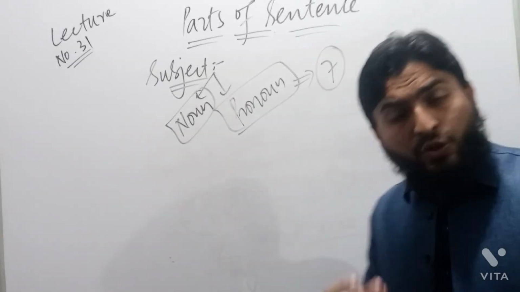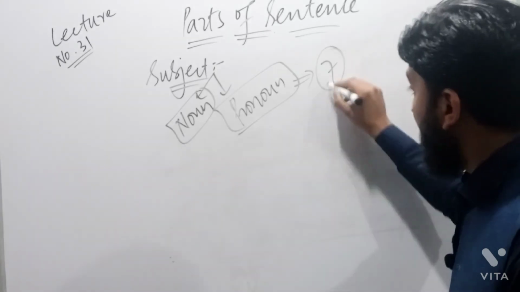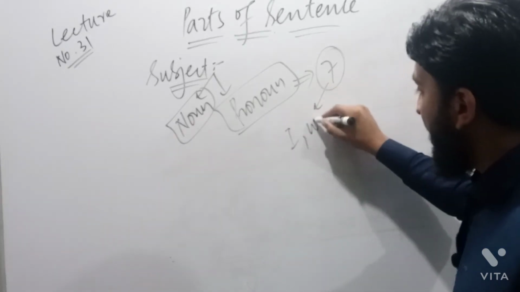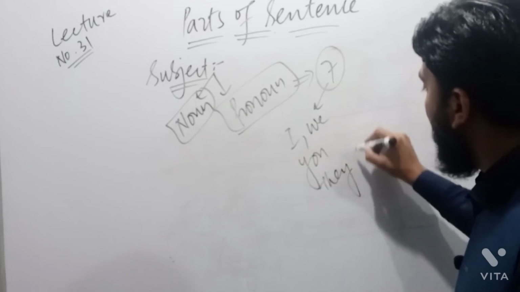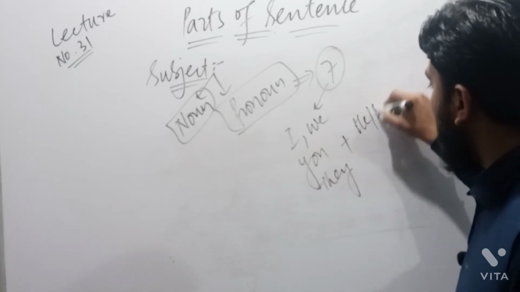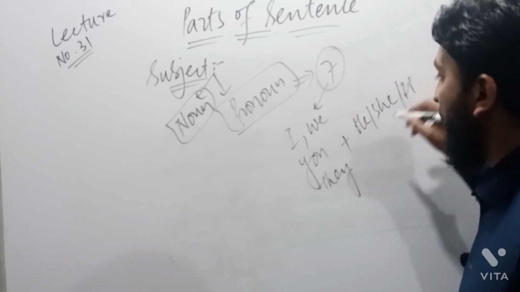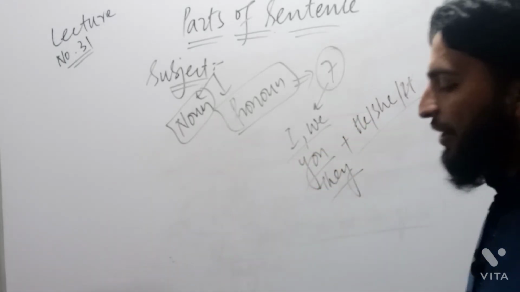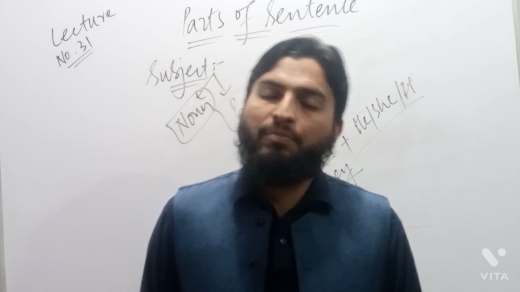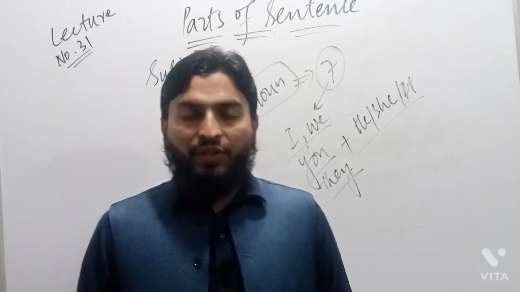What are they? They are I, we, you, they, plus he, she, and it. These are the 7 subject pronouns that are used in place of subject when we write a sentence.